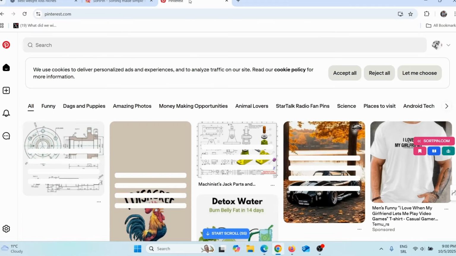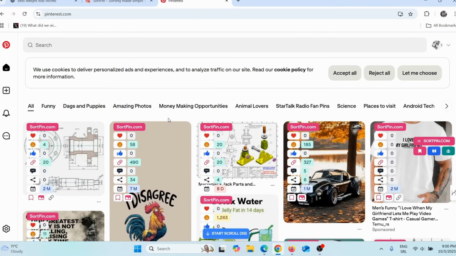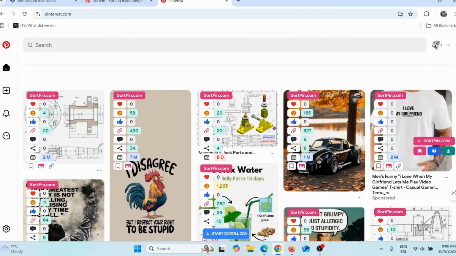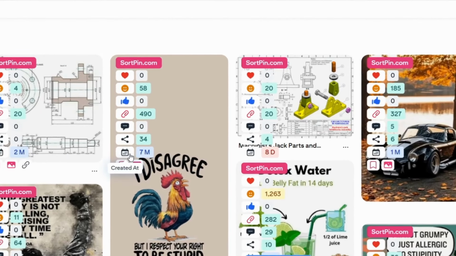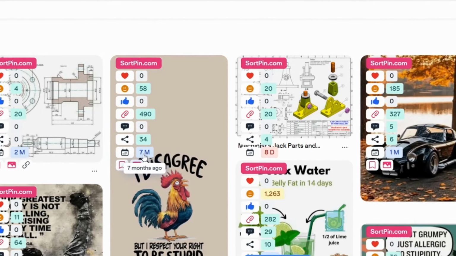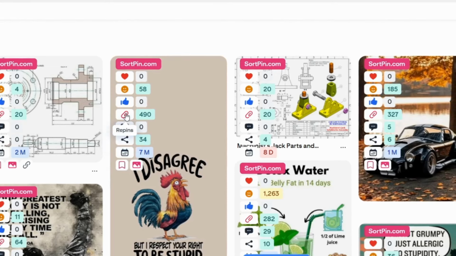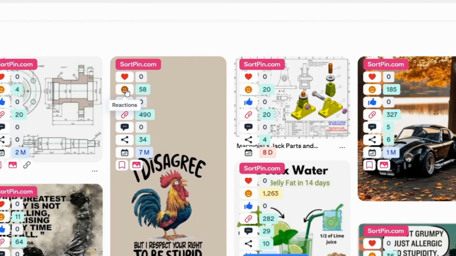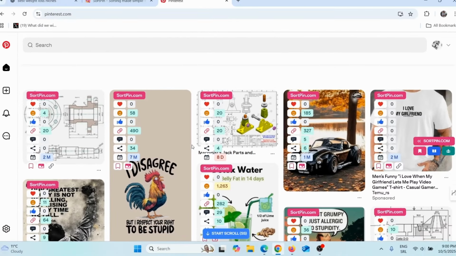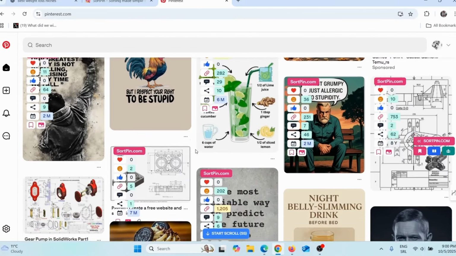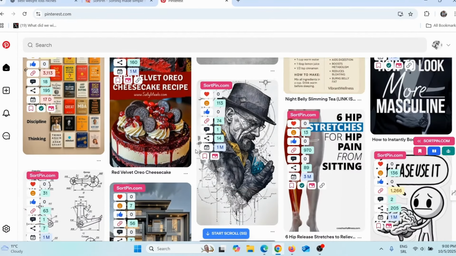you need to come here on Pinterest and here you can see what Sort Pin is doing. Here you can see Sort Pin is showing you when this post was made. Here you can see 7 months ago. How many shares this post has, how many comments, how many repins, how many saves this post has. So Sort Pin will actually show you which of these posts went viral.